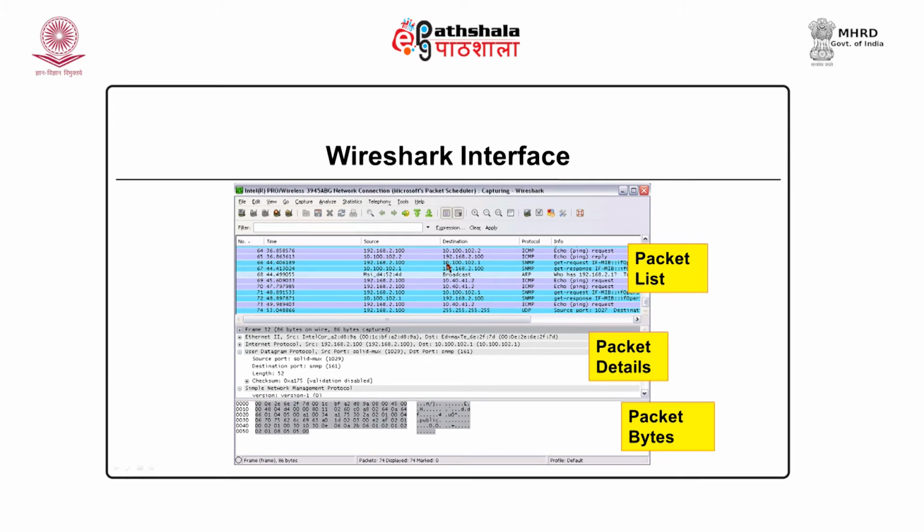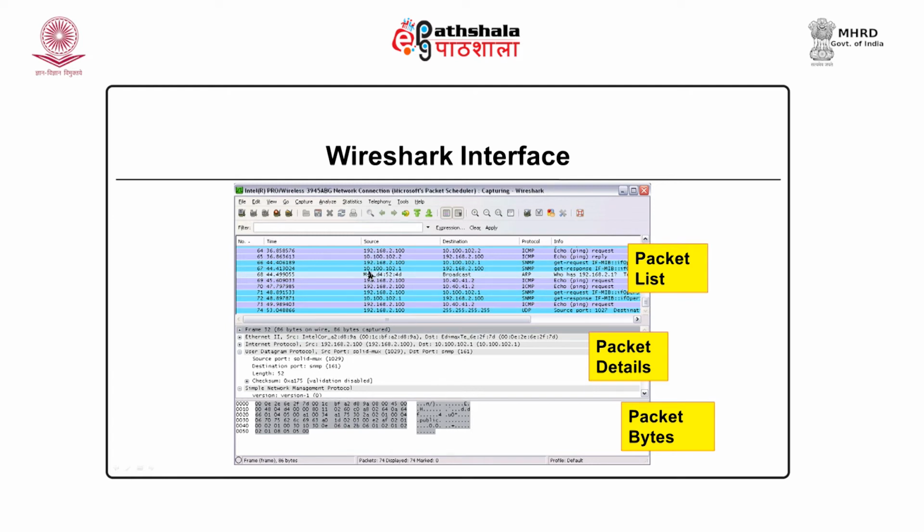When you click on any single packet, it will display the headers of this packet. For instance, this is an SNMP header, Simple Network Management Protocol. SNMP data travels through UDP. UDP uses Internet Protocol and Ethernet frames. This part contains the details of a single packet. As I said, the top part is the list of packets.